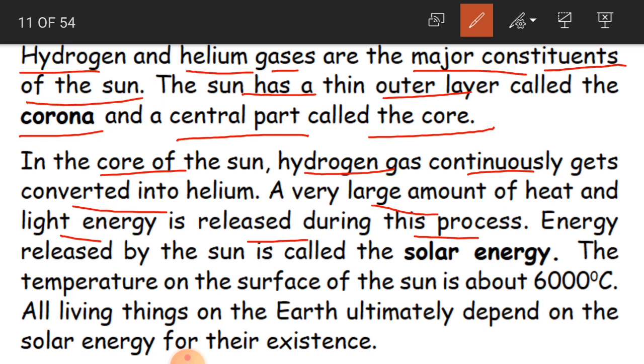Okay, and the energy released by the sun is called solar energy. What is solar energy, children? The heat and the light energy which is produced from the sun is called the solar energy. Okay, and the temperature on the surface of the sun is about 6000 degrees Celsius.